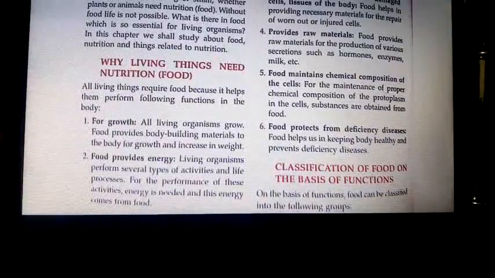All living organisms, either small or big, unicellular or multicellular, whatever it may be, they need food. Without food, they cannot live. Without food, it is impossible. It's not possible for life to exist. And what is there in that food? Which are the essential elements of food in living organisms? All that we will be learning.